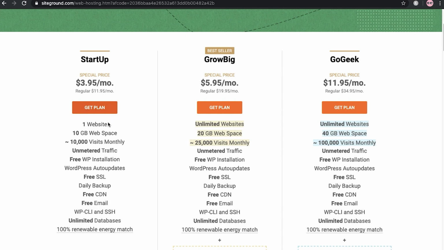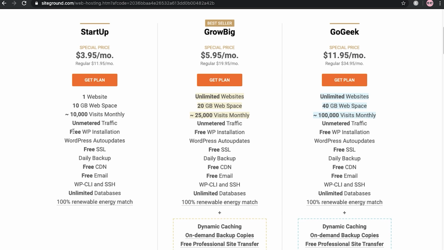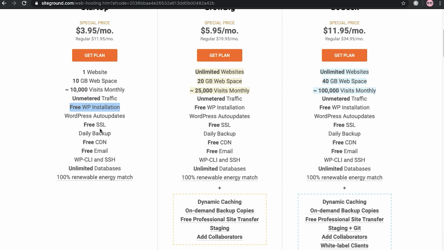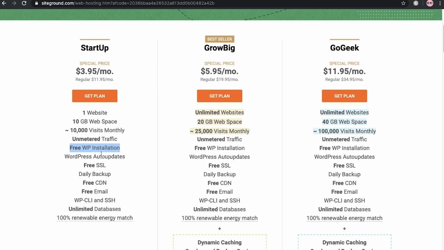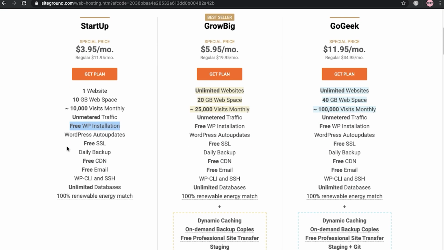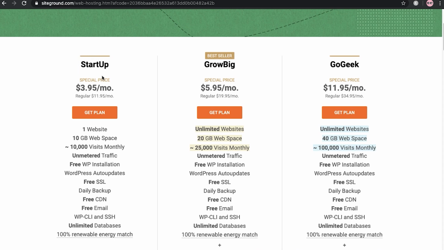In the startup plan, you can host one website, and you get 10 GB of web space. With that, you can easily handle 10,000 visits monthly. And here you can see there are so many features like free WP installation, free SSL, free CDN, daily backup, free email, and all these things. If you watch my web hosting video, then you know why I'm promoting SiteGround, because they provide so many features at a very affordable cost. So this is about the startup plan.